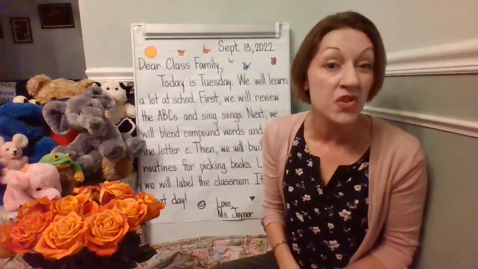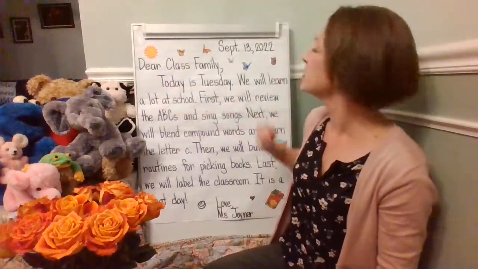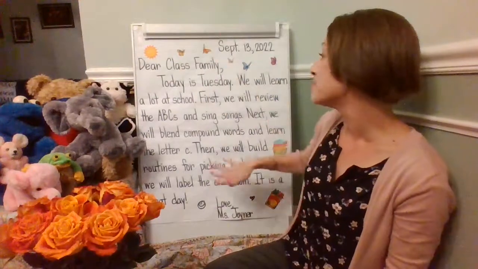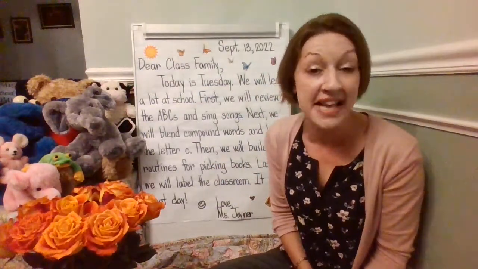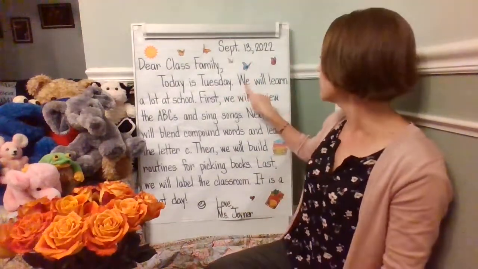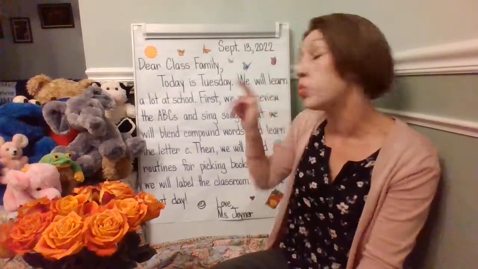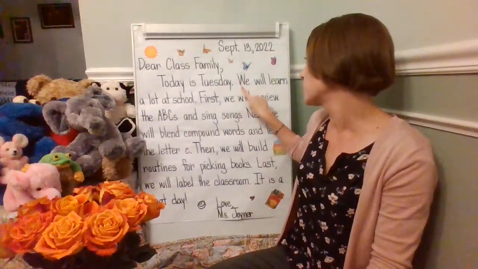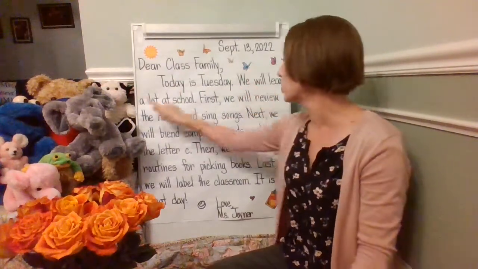So we're going to be reviewing the parts of a sentence just like as we're noticing all of the sentences within the message. I want you to look really carefully and see how every sentence starts with a capital letter. Look at this next sentence. Do you see the capital W like W wind wa? This sentence starts with an uppercase letter W. Let's reread it. We will learn a lot at school.